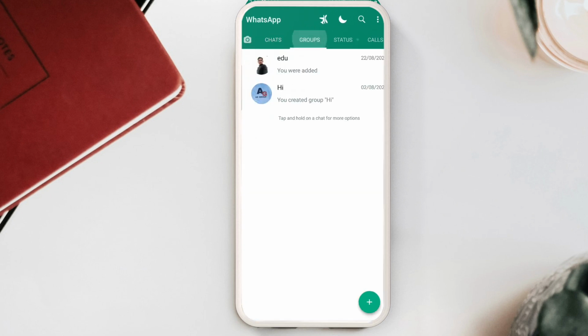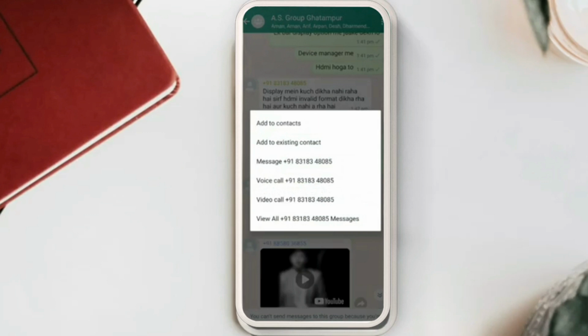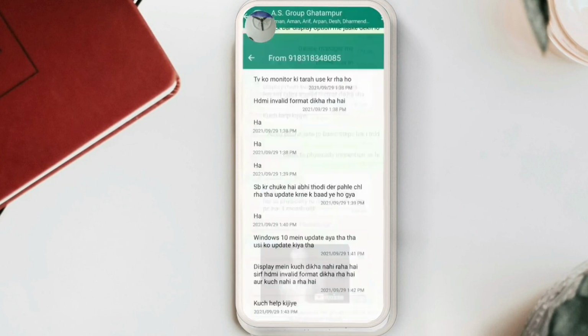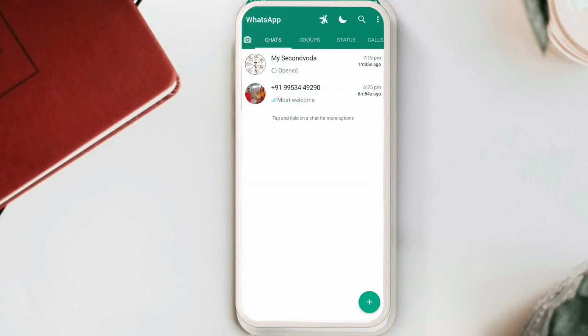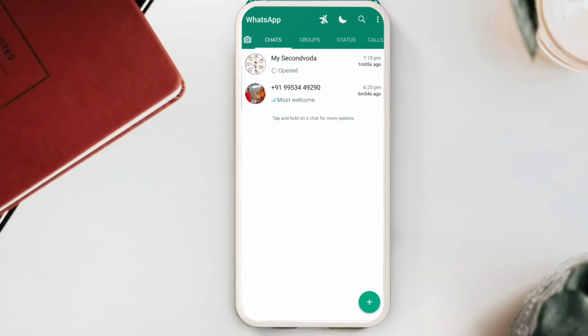And one more thing, if any of your friends is sending a message in a group, by directly clicking dot and the contact name, you can check how many messages have been sent by your friend. If anyone has sent any message in any group, by just tapping that, you can check how many messages have been sent by that particular recipient.